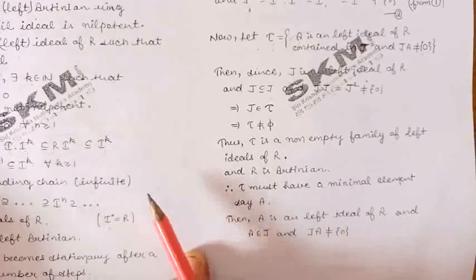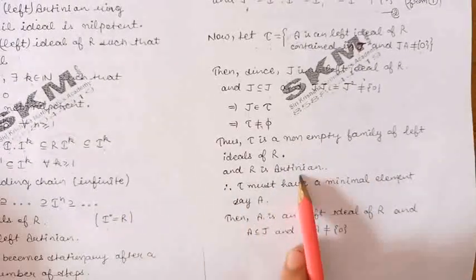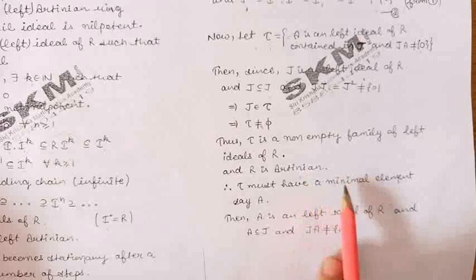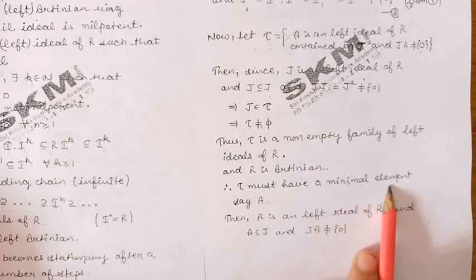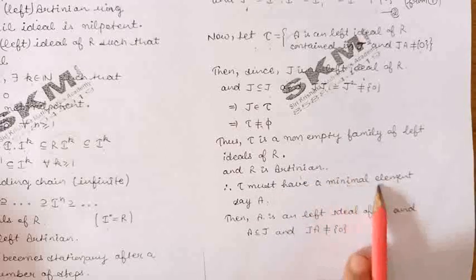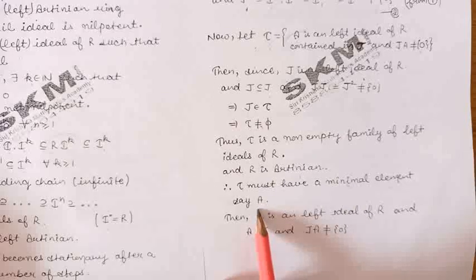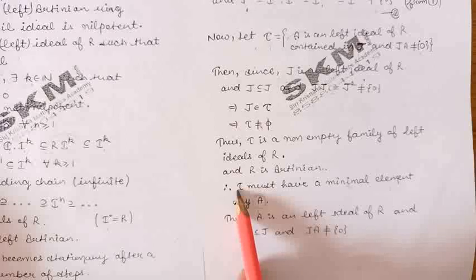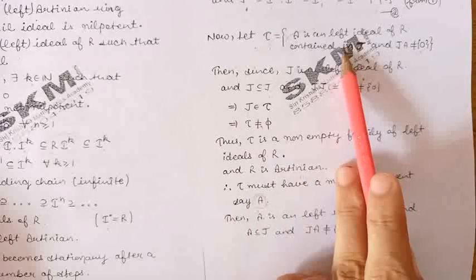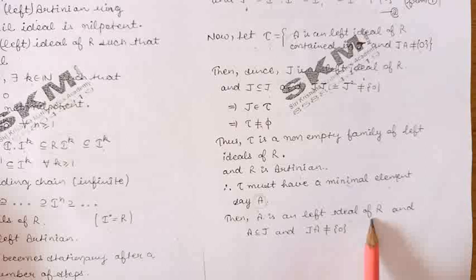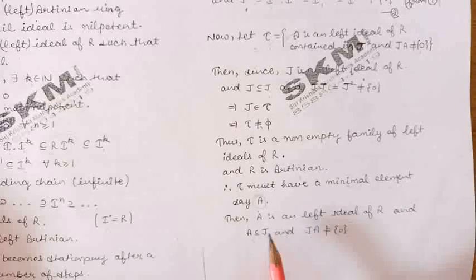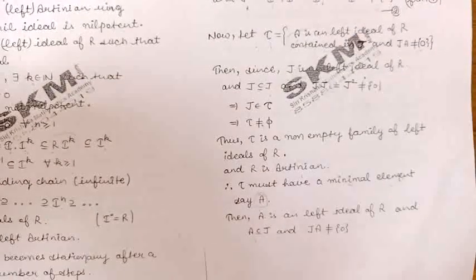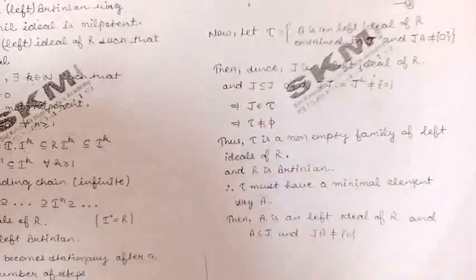Now, because we are given ring R is Artinian, by definition of Artinian ring, every non-empty family of left ideals of R will have a minimal element. So let us take that minimal element is A. Because A is an element of tau, by definition of family tau, A is a left ideal of R contained in J, and J into A is not equal to 0 ideal.